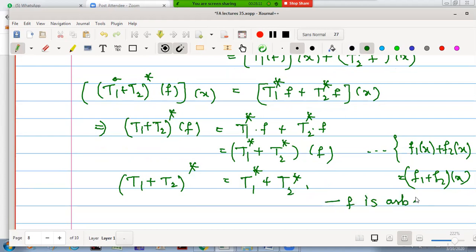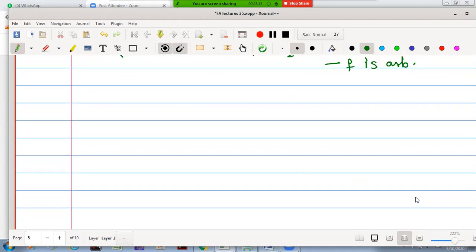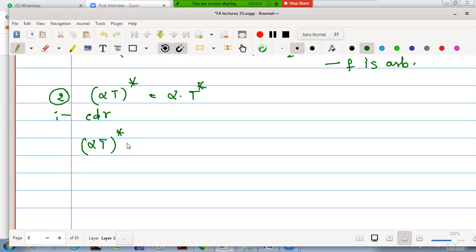Now the next result is regarding scalar multiplication. Number 2, I will write (alpha T) star is equal to alpha into T star. Let us start again by considering (alpha T) star operated on f first, later it is operated on a vector x.